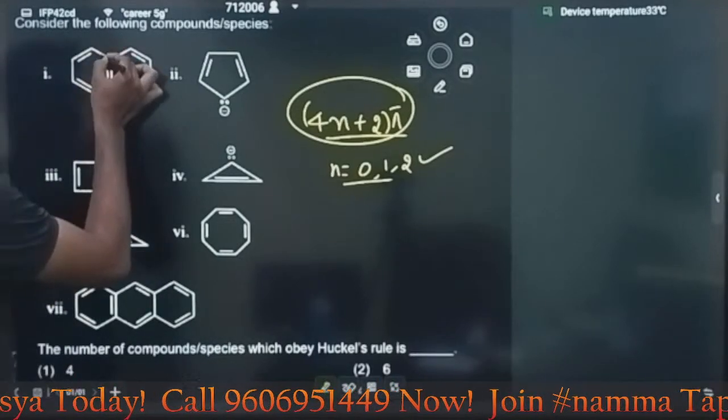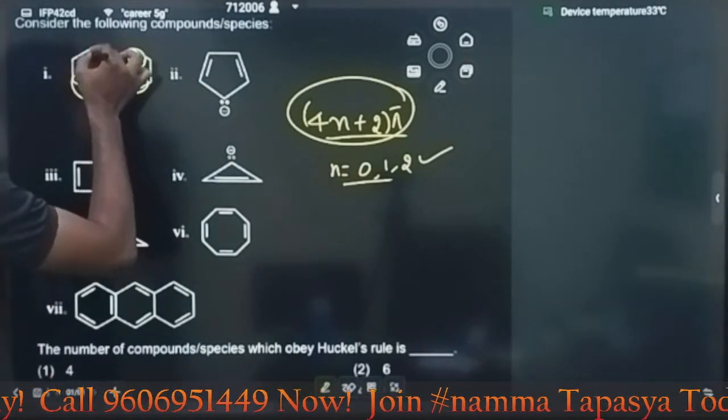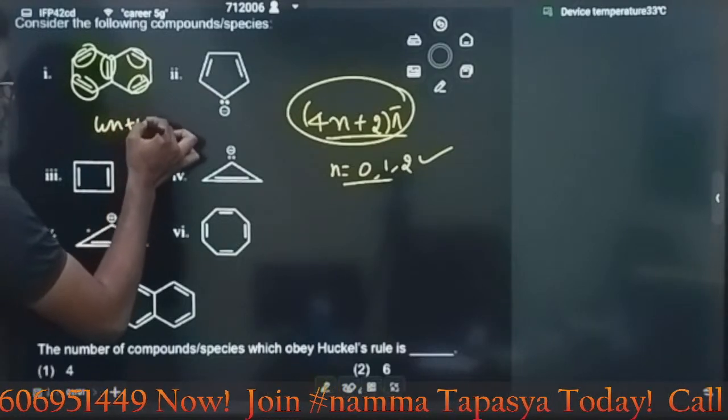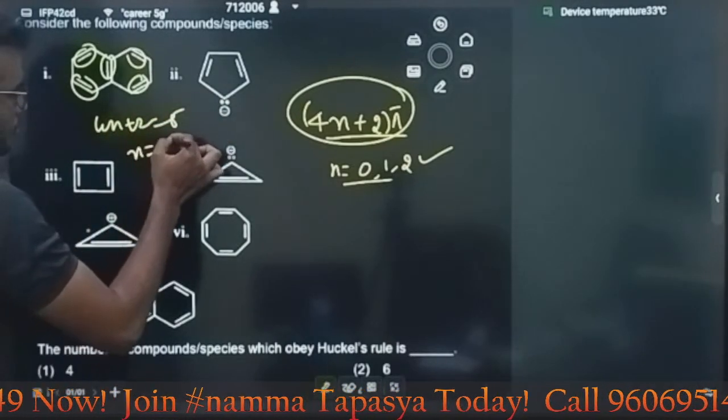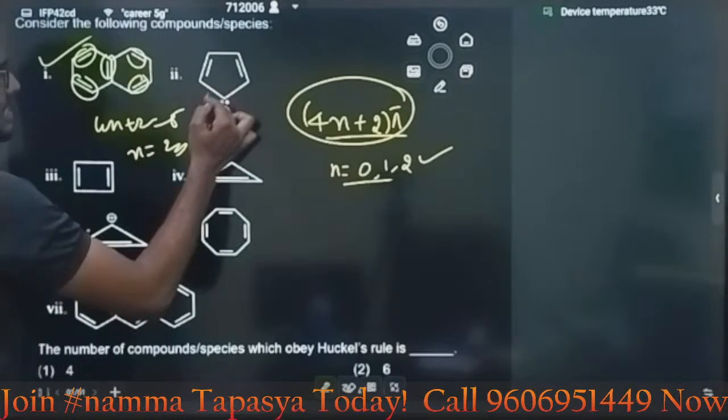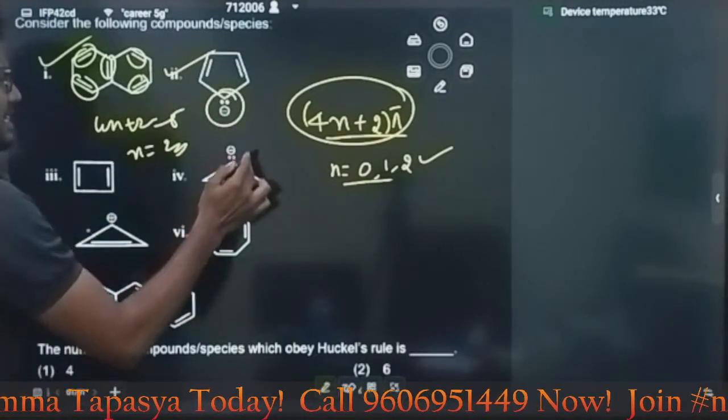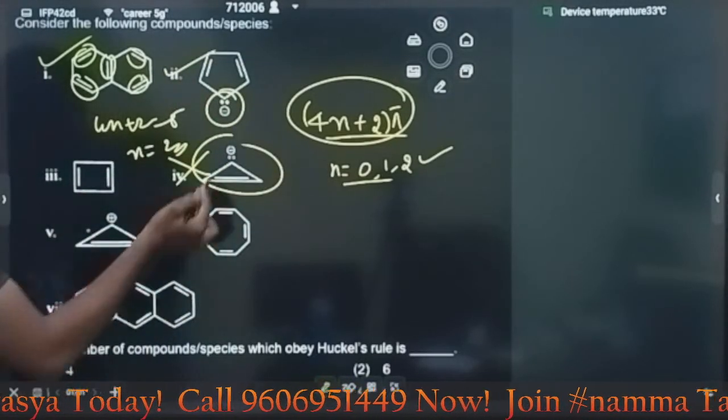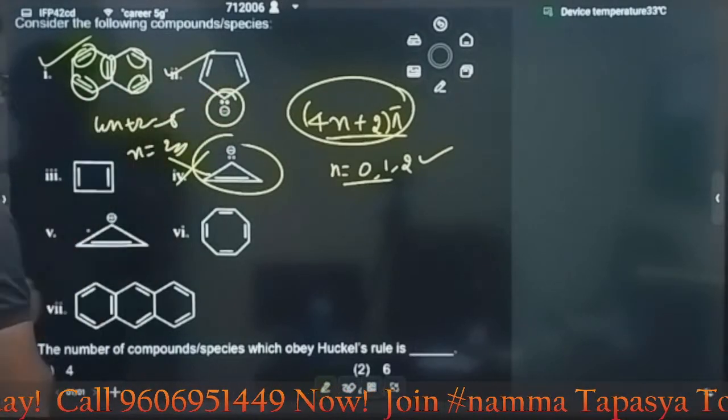Here, how many pi electrons do we have? 1, 2, 3, 4, 5. 4n plus 2 is equal to 5, n is equal to... we will not get a whole number. This one is 6, obviously follows. This is 4, no, it does not follow; it is anti-aromatic. Aromatic, aromatic, anti-aromatic.